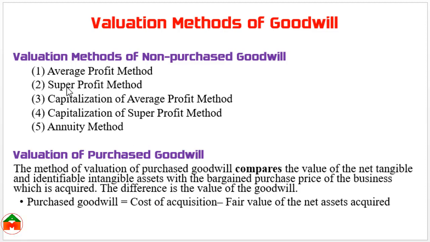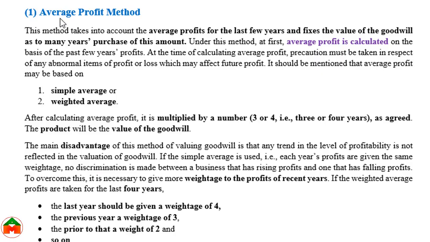In this tutorial, we are going to learn how to calculate the value of non-purchased goodwill using the average profit method. The average profit method. In this method, we take into account the average profit for the last few years and fix the value of the goodwill as so many years' purchase of this amount. That means we should calculate the average profit, then we should multiply the average profit with the number of years' purchase.